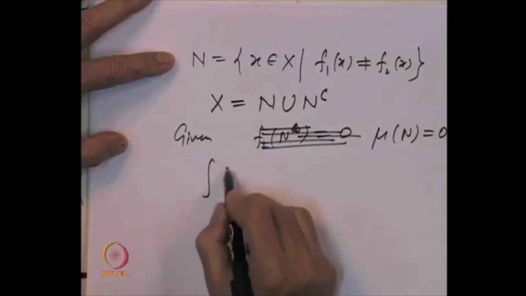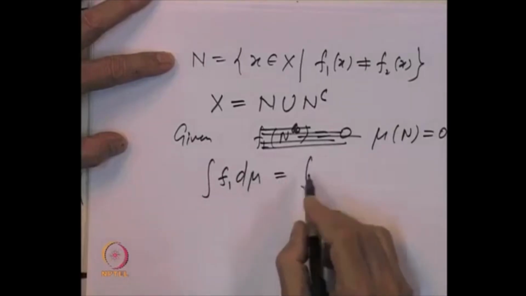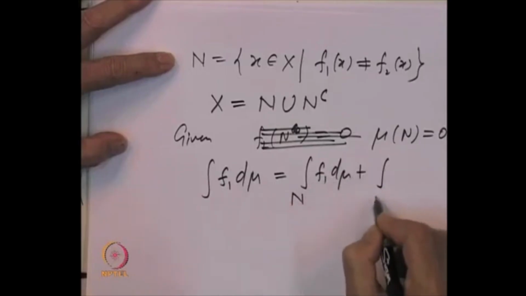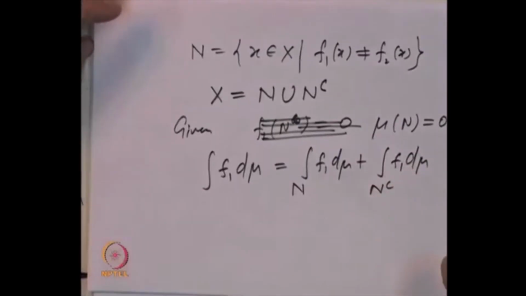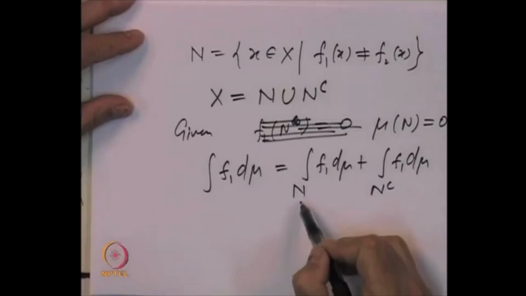So, now the integral of f 1 d mu can be written as the integral over N of f 1 d mu plus the integral over N complement of f 1 d mu. This is by the fact we just proved that the integral over a set is a measure.